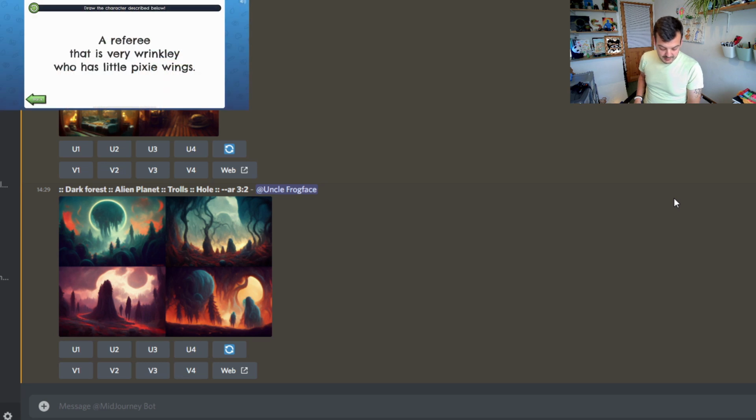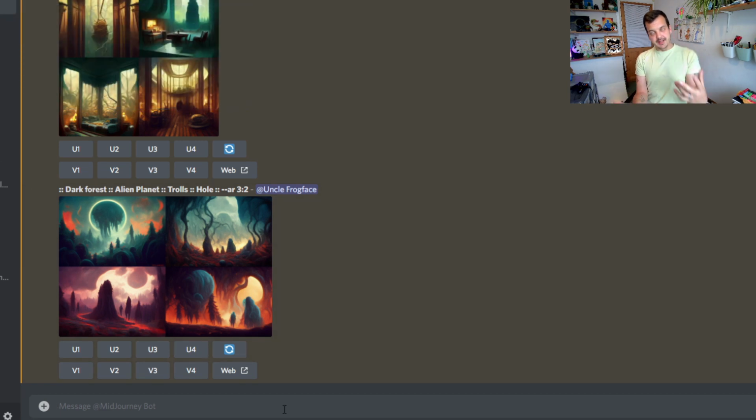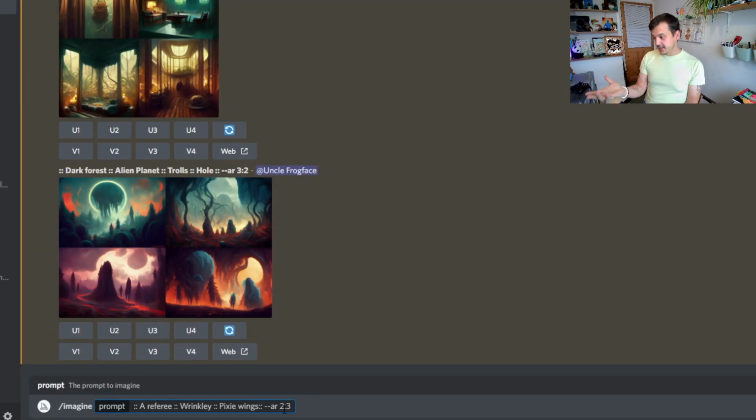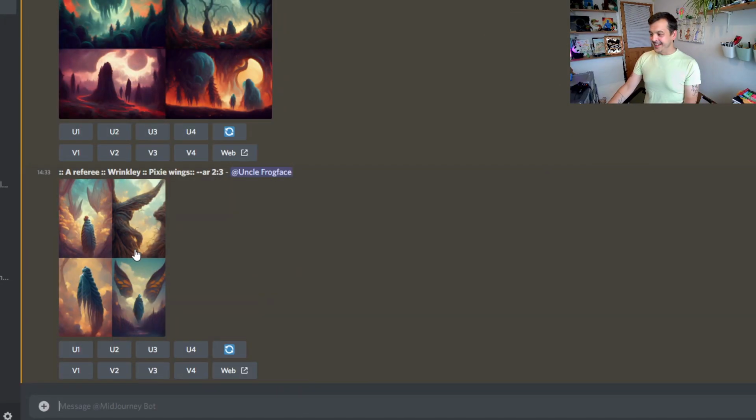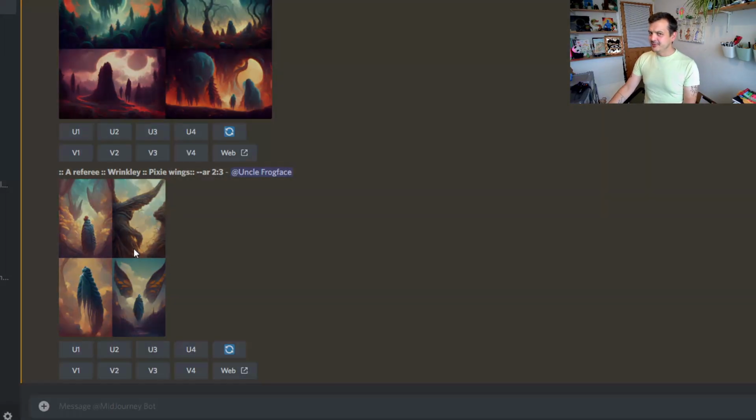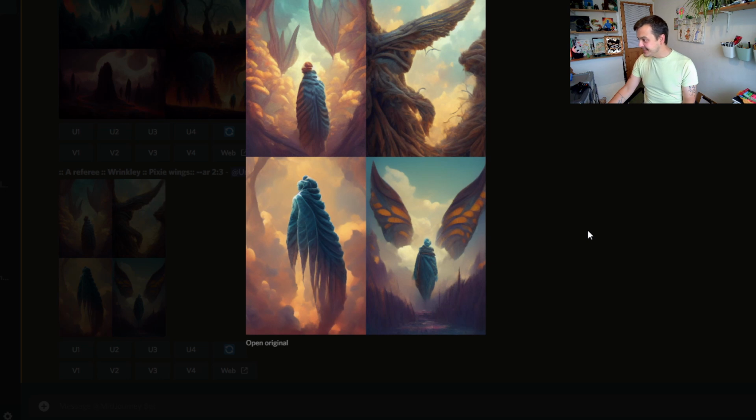A referee that's very wrinkly who has little pixie wings. So, let's format this, hopefully in a way that MidJourney likes. Okay, so I think that's the important information. A referee, wrinkly, pixie wings. I've changed the aspect ratio on this one as well. Let's go. Okay, I can already see from this one that the referee part might be missing.